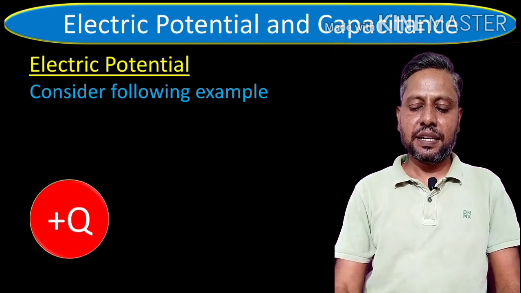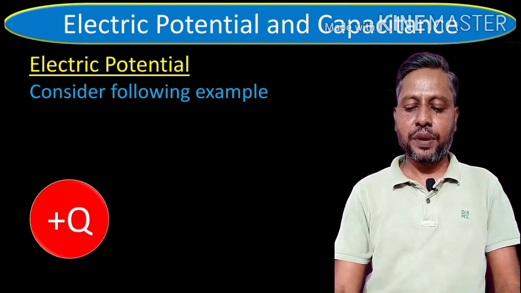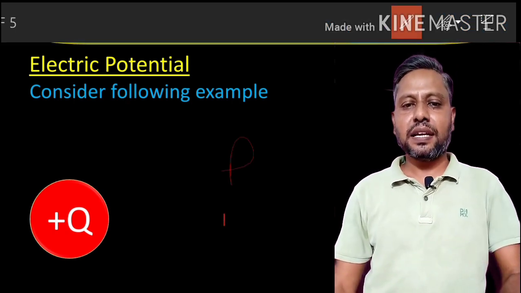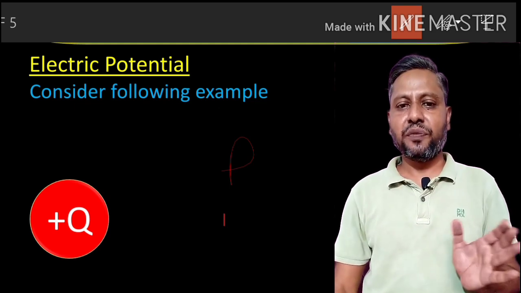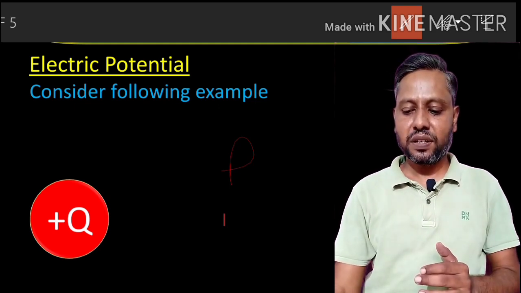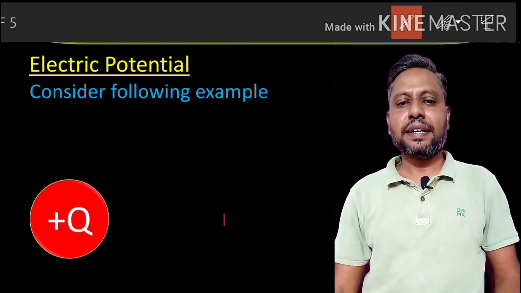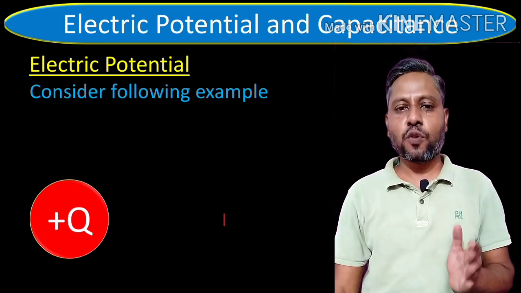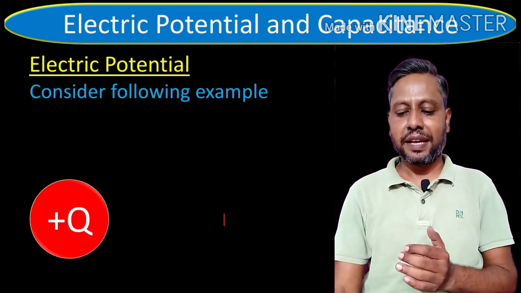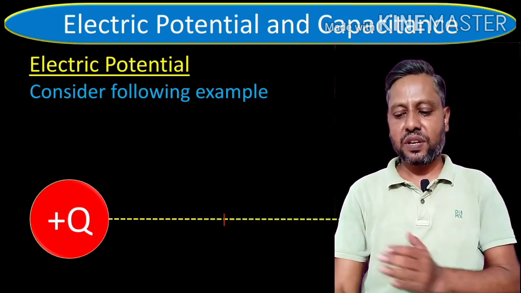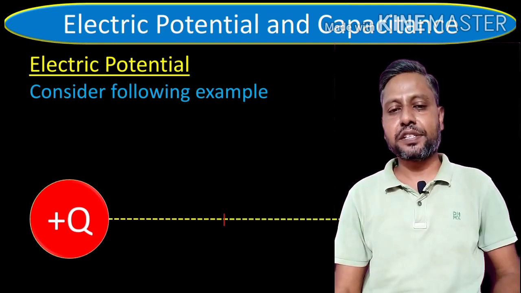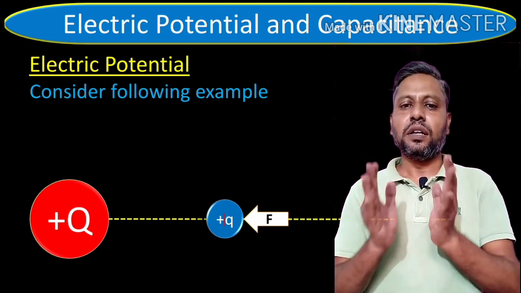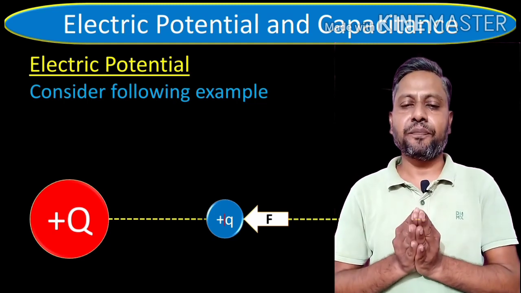Near this plus Q we have a point P, and at this point P we want to shift another charge, say plus small q, from infinity to this point P. Now when we are shifting this charge, we have to apply a force F on the charge, and by applying this force we have shifted the small plus q charge to point P.